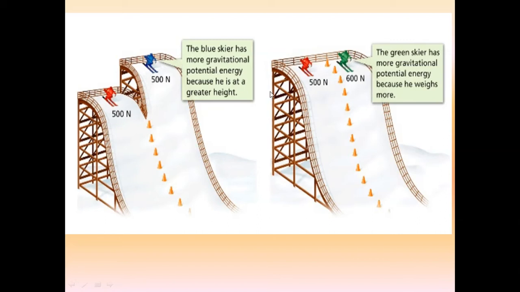potential energy. In the second diagram, the blue sphere has a weight of 500 Newton, whereas the green sphere has a weight of 600 Newton, and they are at the same height. But since the weight of the green one is more than the weight of the red one, it will have more potential energy. So we can deduce that gravitational potential energy depends on two factors. First one is the mass and second one is the height.